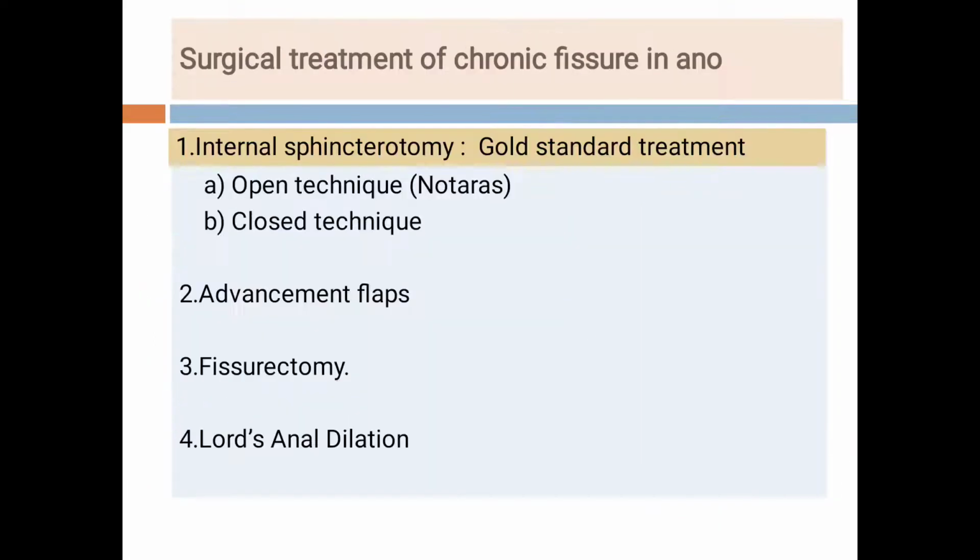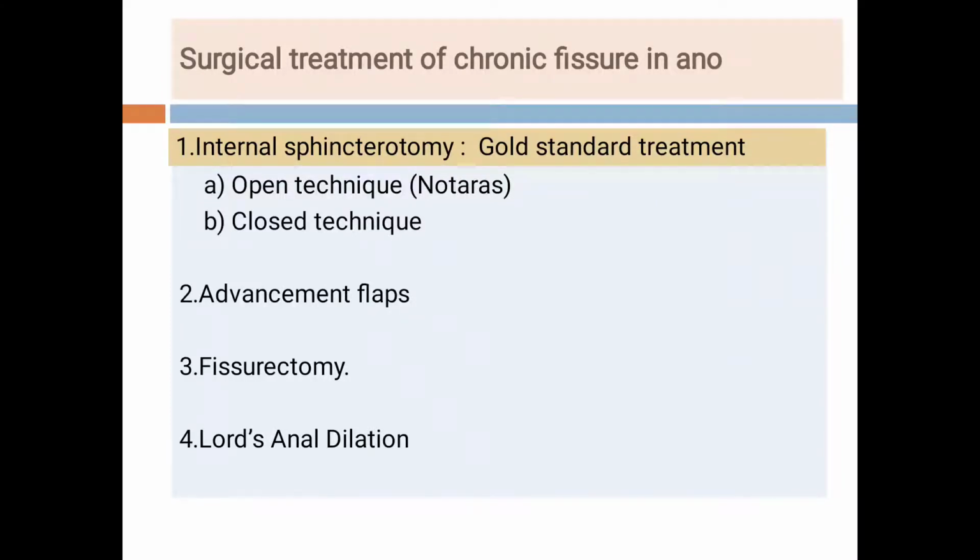Remember this, students. Now, this non-surgical treatment is directed to relax the sphincters, and that's why these pharmacological agents are called chemical sphincterotomy agents.